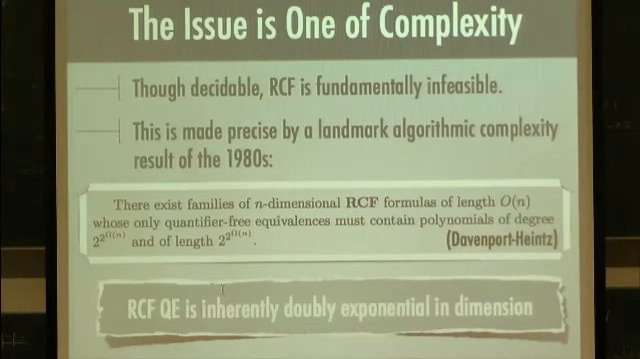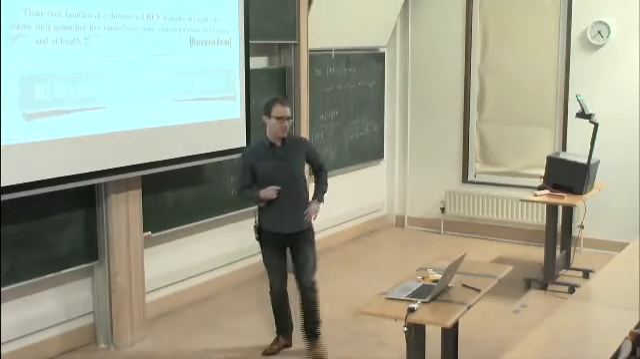Though decidable, the first order theory of real closed fields is fundamentally infeasible. This is made precise by a landmark algorithmic complexity result of the 1980s by Davenport-Heintz. This result says there exist families of n-dimensional RCF formulas. RCF is the language of the structure of real closed fields, also called the language of ordered rings. There exist families of n-dimensional RCF formulas of length big O n, whose only quantifier-free equivalences must contain polynomials of degree 2 to the 2 to the big omega n and of length 2 to the 2 to the big omega n.